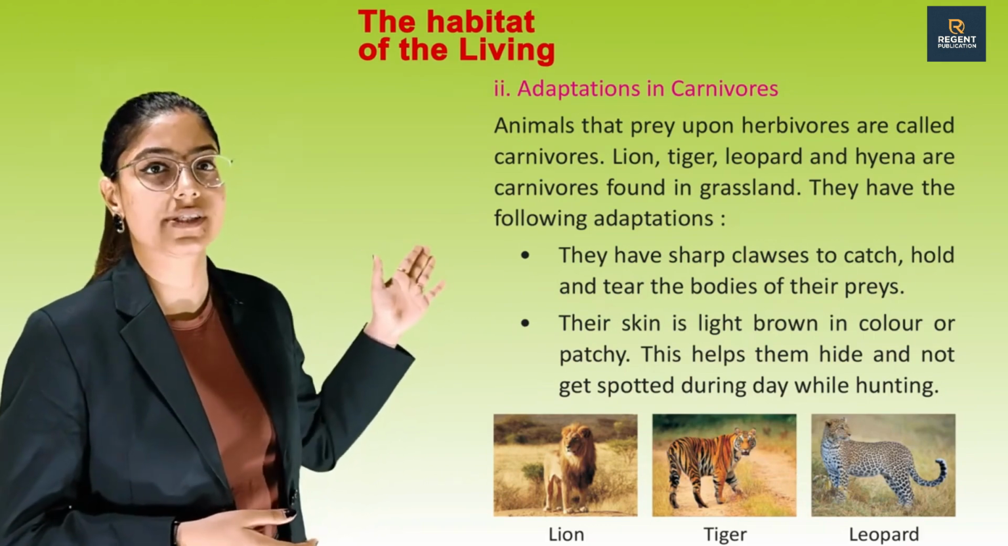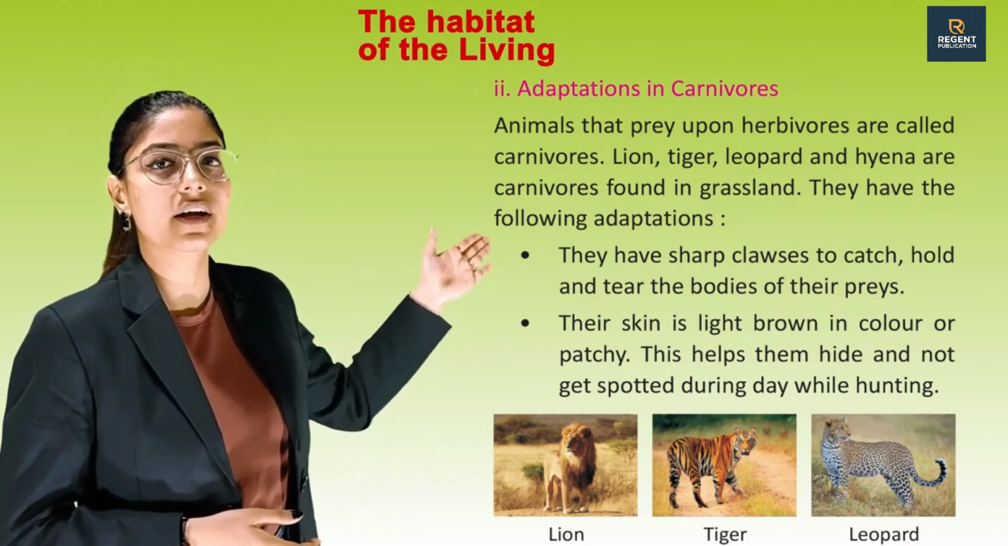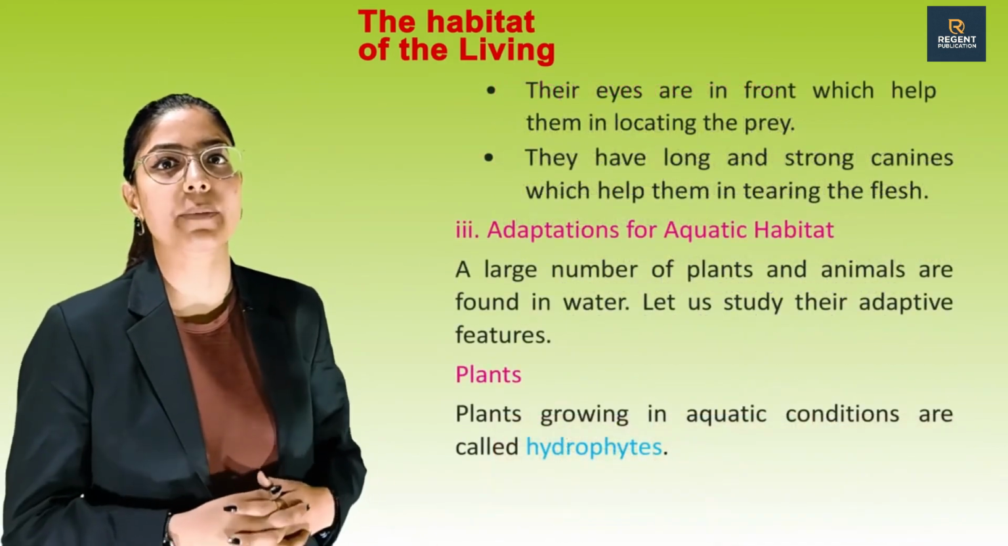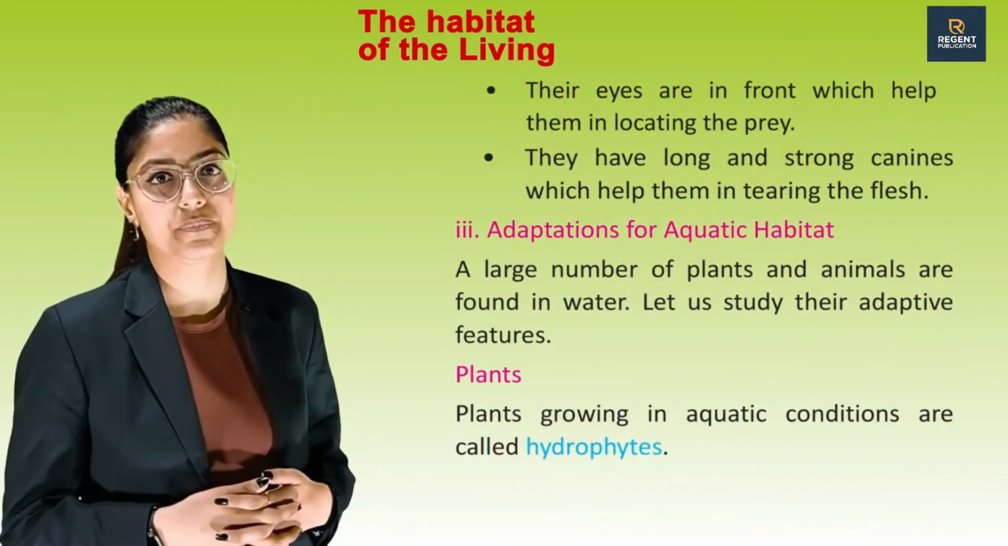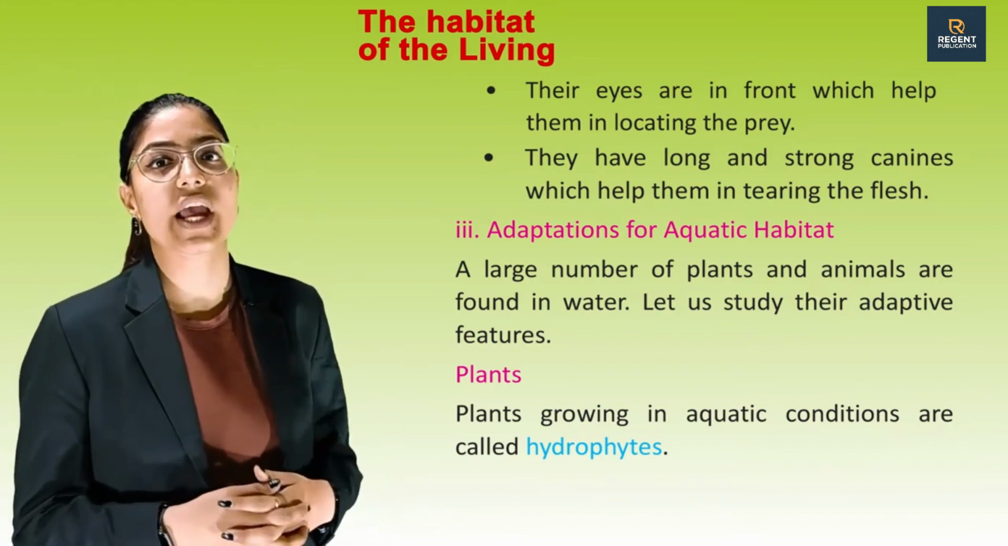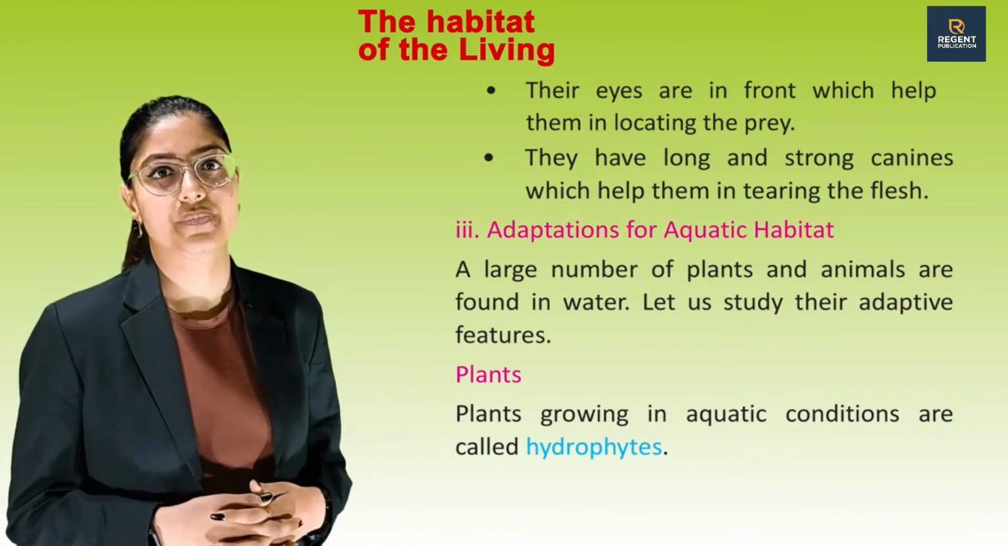These are some pictures: lion, tiger, leopard. Their eyes are in front, which help them in locating the prey. They have long and strong canines, which help them in tearing the flesh.